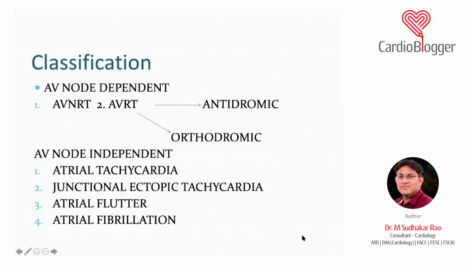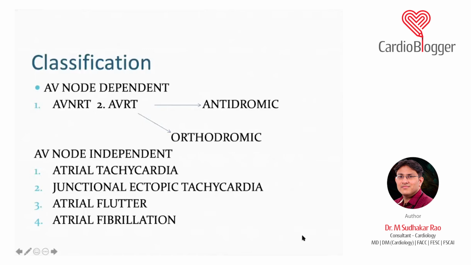So normally, what happens, as I discussed, whenever a premature atrial complex happens after a normal sinus rhythm, the fast pathway is in a refractory period. So the impulse cannot conduct from the fast pathway. It will go from the slow pathway down and it will go to the ventricles. And similarly, when the fast pathway is out of the refractory period, the impulse again goes back. So there is a re-entry. That is how your AVNRT, that is AV node re-entrant tachycardia, behaves.